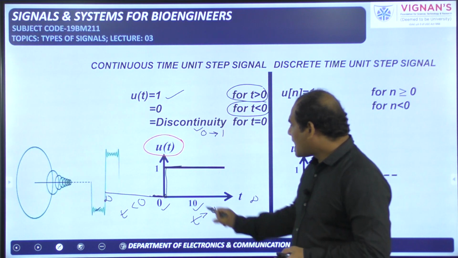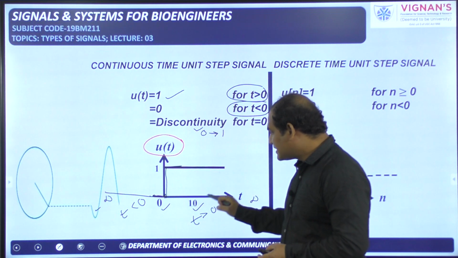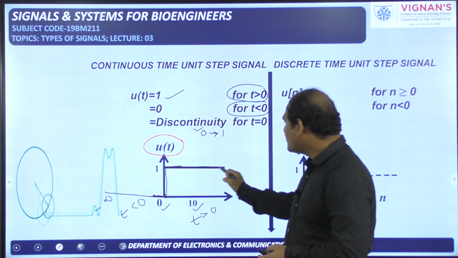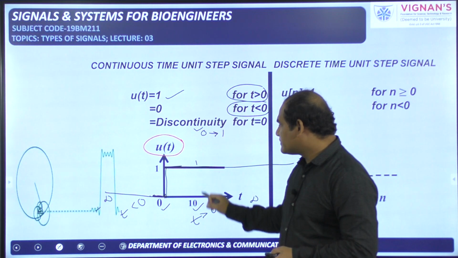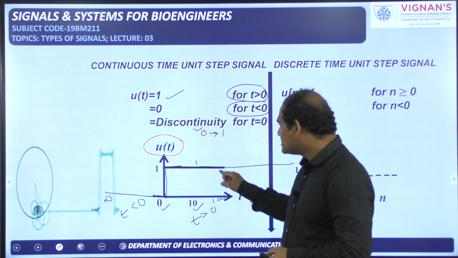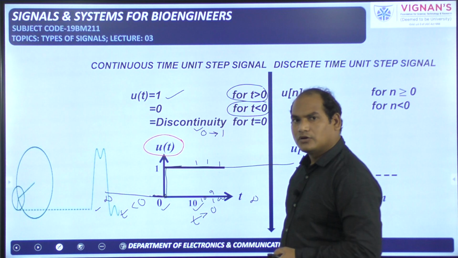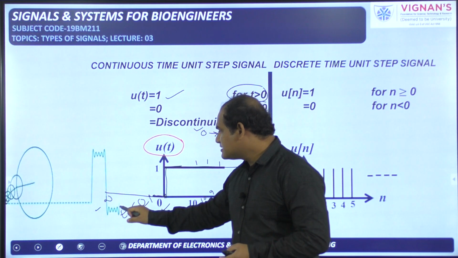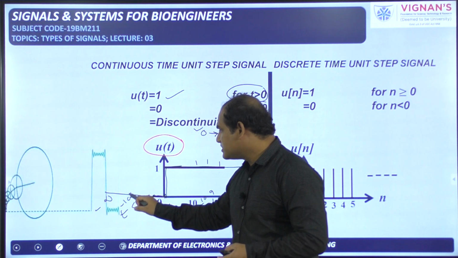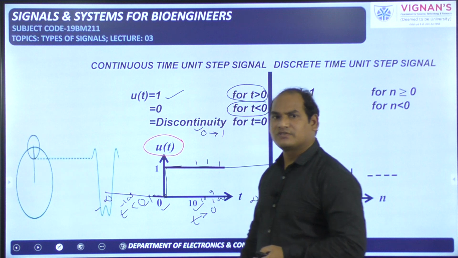Now you can tell, when t is greater than 0, the amplitude is always 1 only. It is continuous like this. At t is equal to 10, amplitude is 1. At t is equal to 100, amplitude is 1. At t is equal to 10.9, amplitude is 1. At t is equal to minus 1, amplitude is 0. At t is equal to minus 100, amplitude is 0. At t is equal to 0, there is a discontinuity changing from 0 to 1.